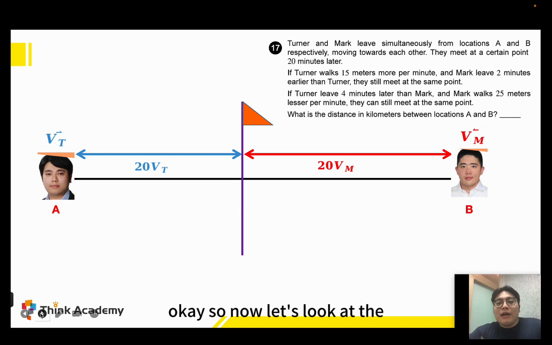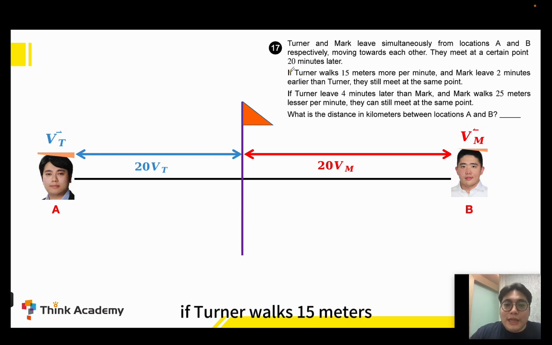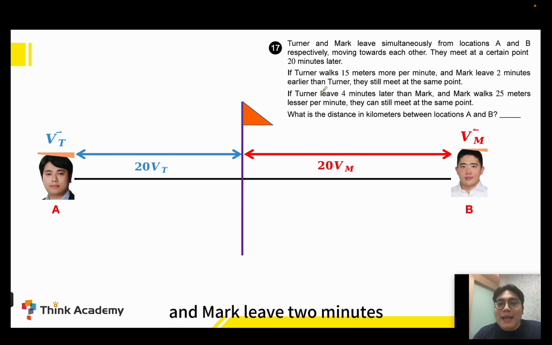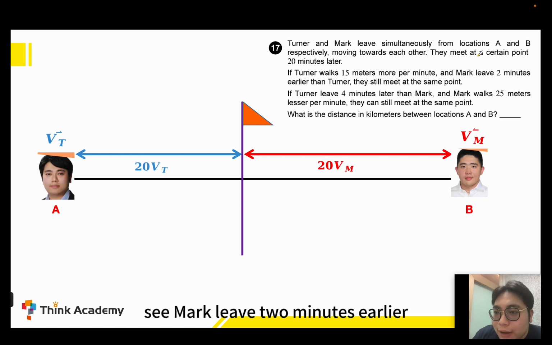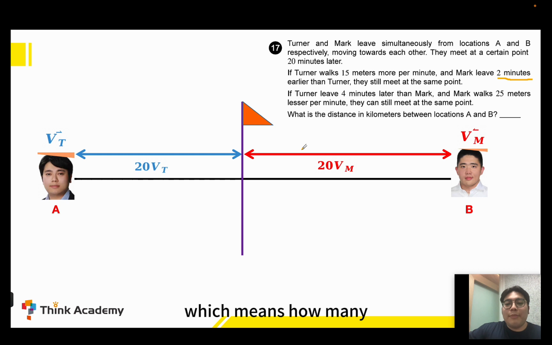Okay, so now let's look at the second condition. If Turner walks 15 meters more per minute and Mark leaves 2 minutes earlier than Turner, they will still meet at the same point. Which means Mark leaves 2 minutes earlier, so how many minutes will Mark run in total?